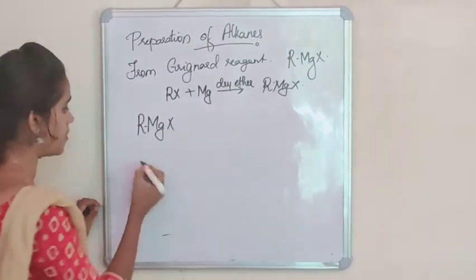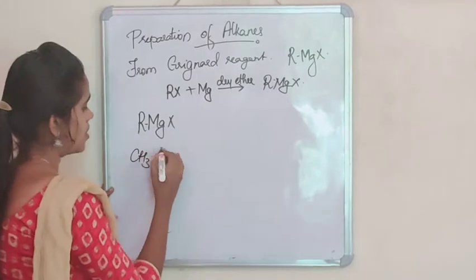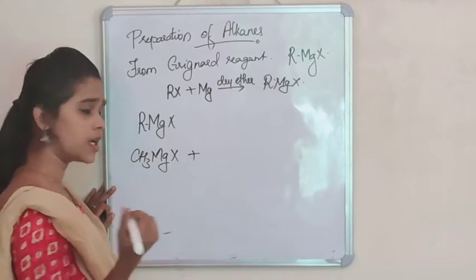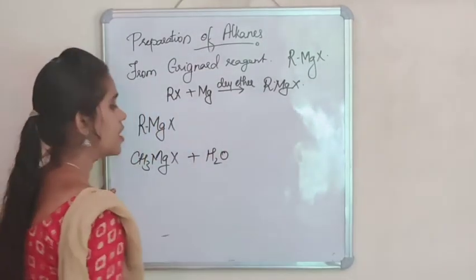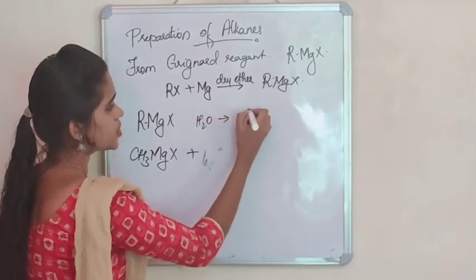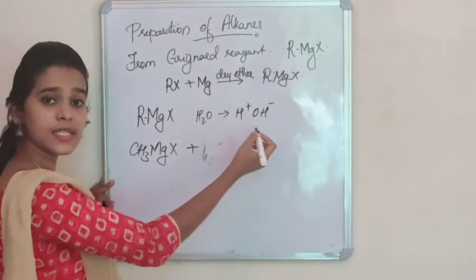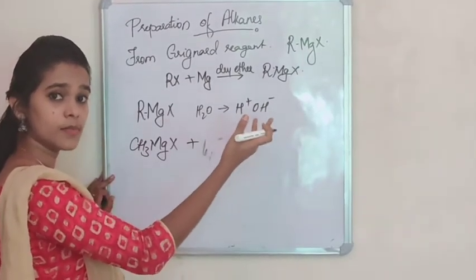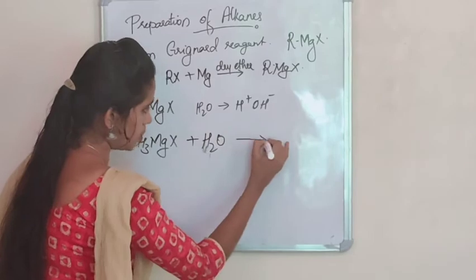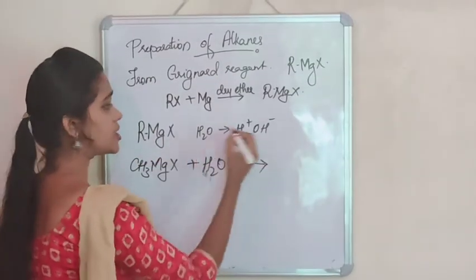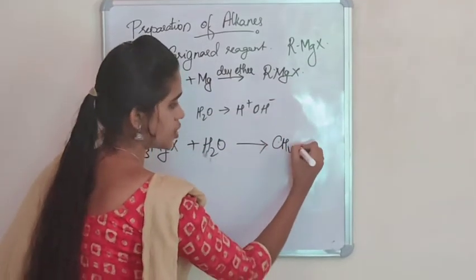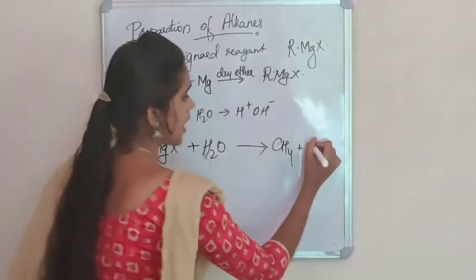Let's consider an example where CH3MgX reacts with a proton donating group like water, H2O. We know that H2O is H+ and OH-. So H+ is proton donating. We can say it is proton. So when it reacts with H2O, CH3 combines with H+ of water and results in the formation of CH4, that is methane, along with Mg(X)OH.